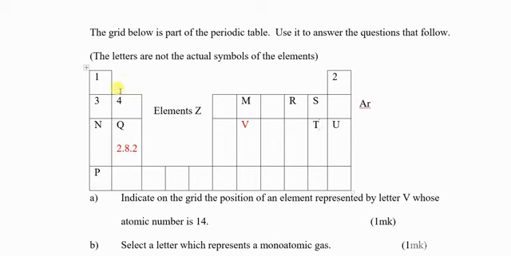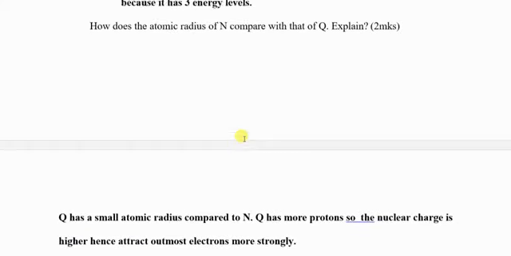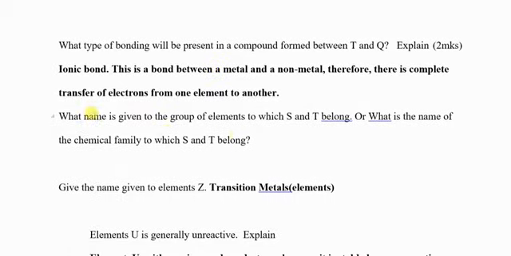Make the difference between group 1 and group 2. People confuse a lot between group 1 and group 2. Group 1, they are called alkali metals. Group 2, they are called alkaline earth metals. Group 7, they are called halogens. So you write that group 7 elements are called halogens. Therefore, that is the chemical name for group 7 elements, halogens.